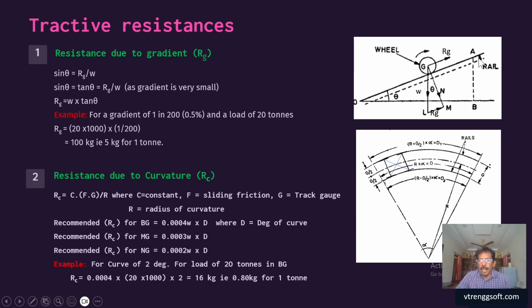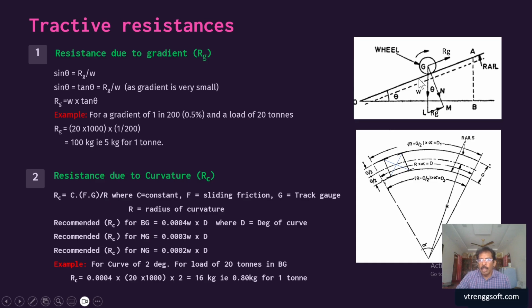If you take our gradient track here, this will be our theta, the angle of inclination based on your gradient. For example, a 1 in 200 gradient means that for 200 units, one unit of vertical rise is there. For that, the inclination is theta, and tan theta equals 1 by 200, that is, opposite by adjacent side.